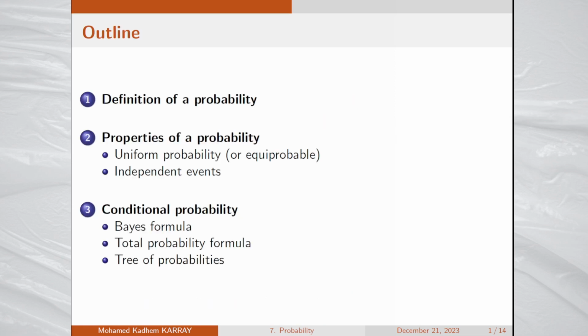The outline of the lesson will be firstly to define the probability. After that, I will state its basic properties. In particular, I will introduce uniform probability and the notion of independent events. The last part of this lesson concerns conditional probability. I will present Bayes formula, total probability formula, and finally the tree of probabilities.